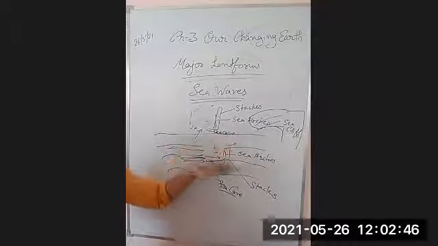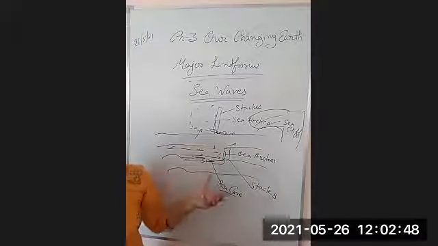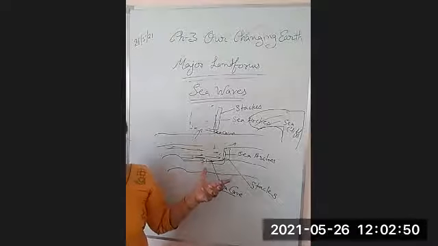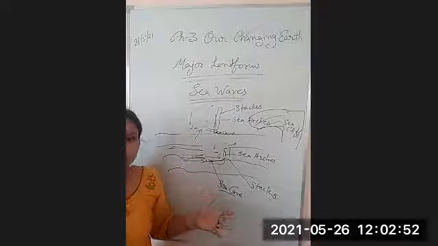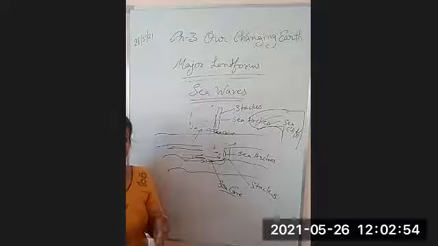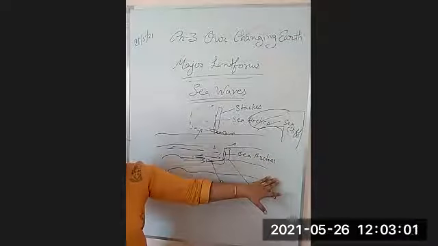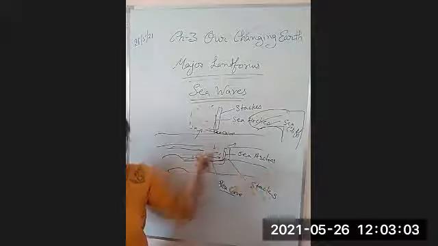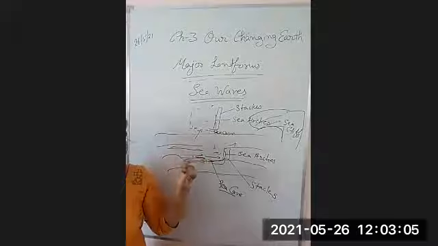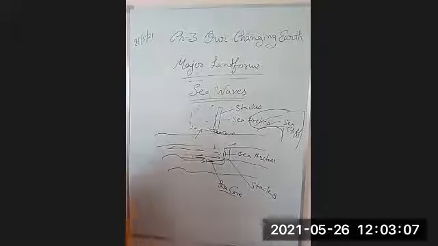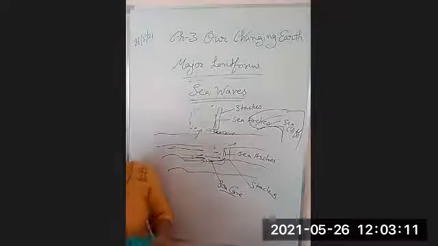And on the seashore, what is the depositional work of sea waves? It deposits different types of minerals, like you can say the sea beads, शंख जिसको आप कहते हो साथ में, all these materials are deposited on the seashore, as well as the coarse material of sand is also deposited on the seashore by the sea waves, right, which create the beaches.